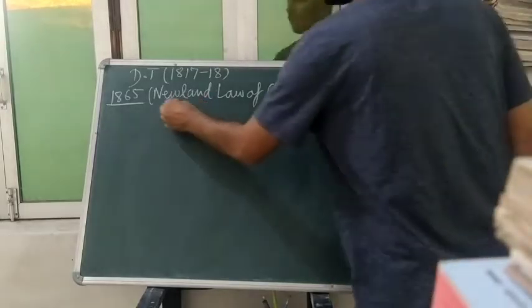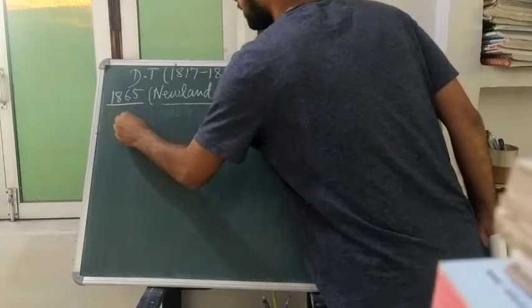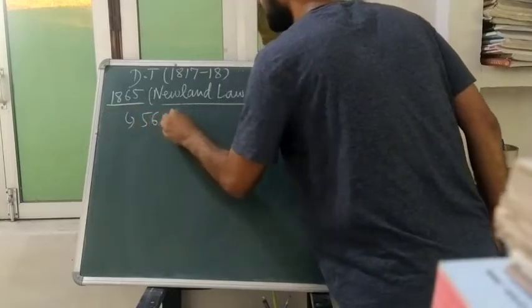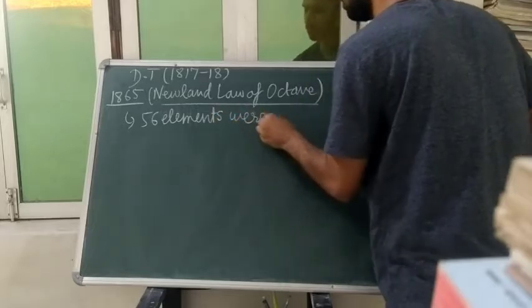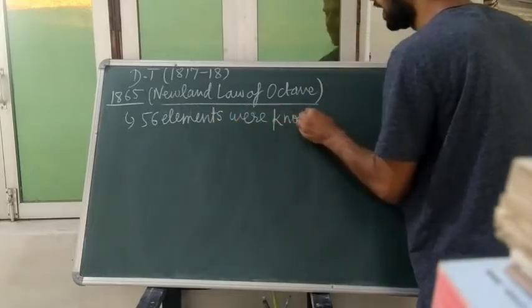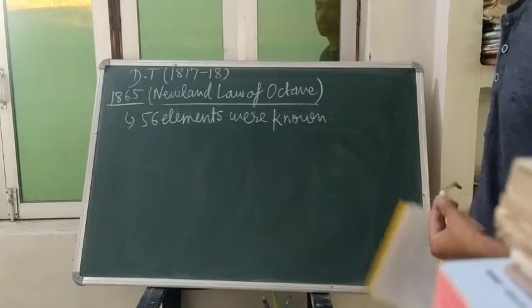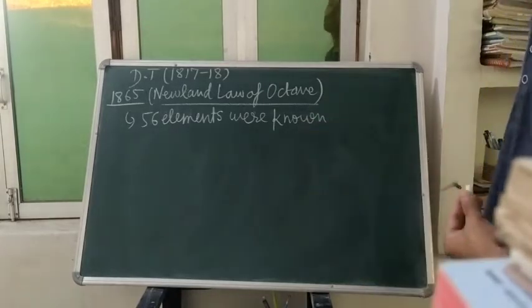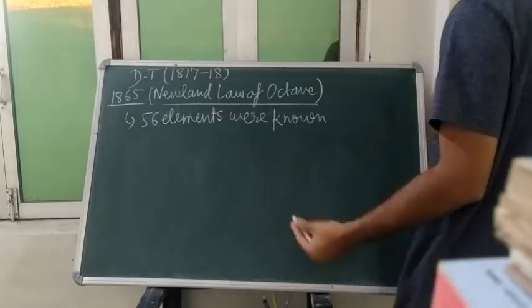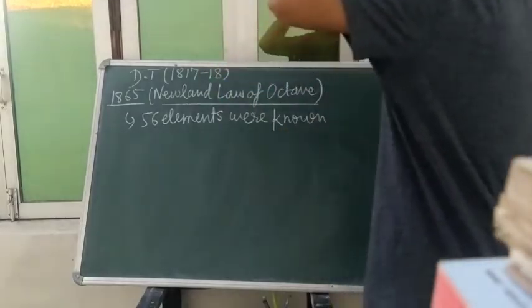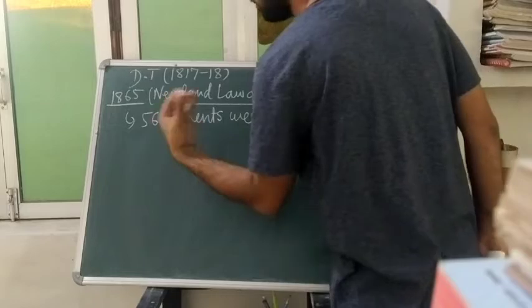At the time of Newlands, 56 elements were known. They can ask you that at the time of Newlands, how many elements were known? 56 elements. And Newlands started his law of octaves from hydrogen.